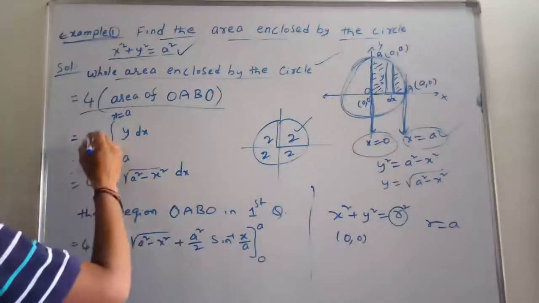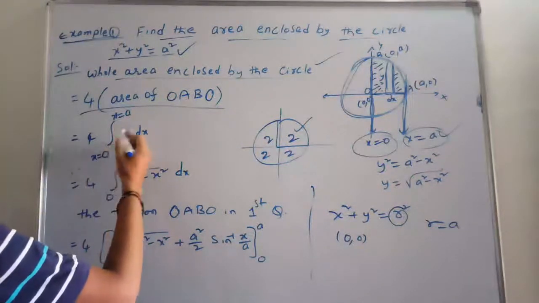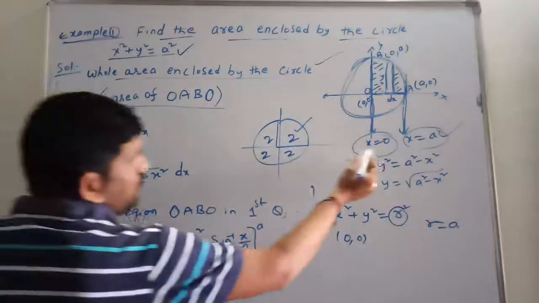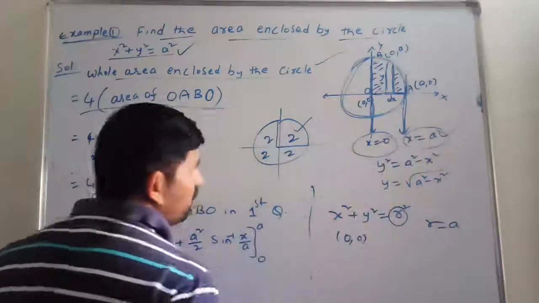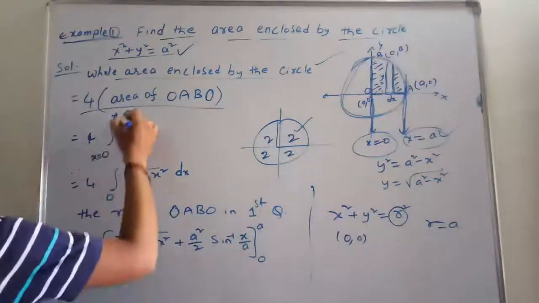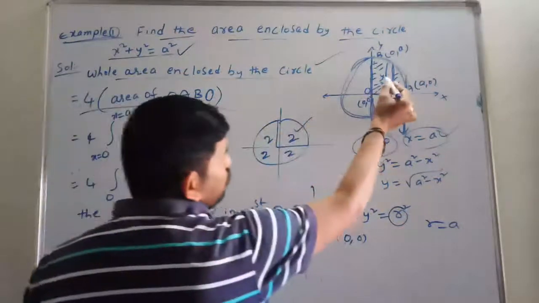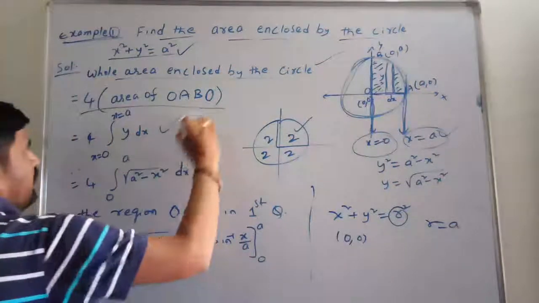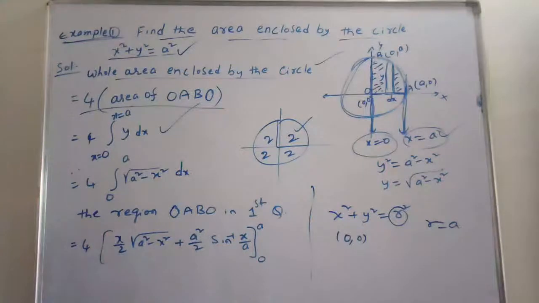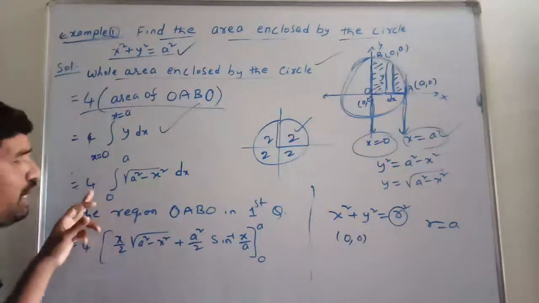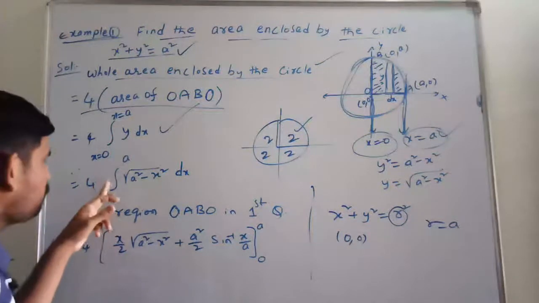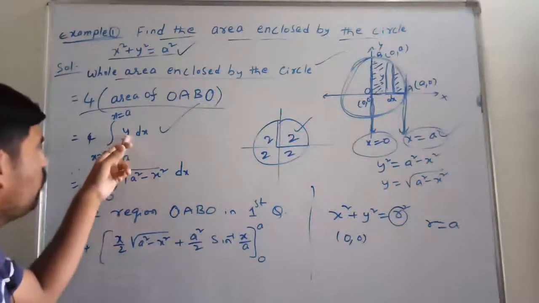So now students, 4 into, we are writing here integration. What is the lower limit actually? That is 0. And what is the upper limit? That is a. x equal to 0 to x equal to a. Next, multiply this by y into dx. So now 4 into integration, lower limit 0 to a, and what is the y actually?